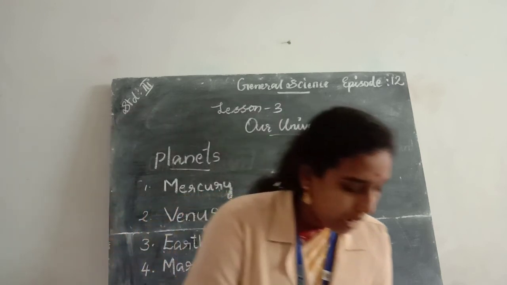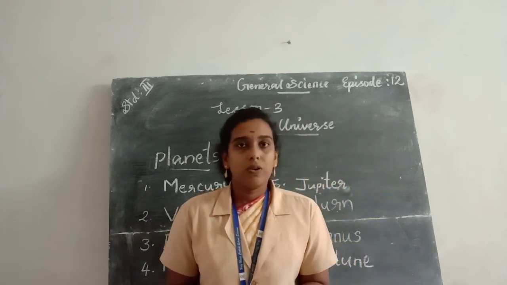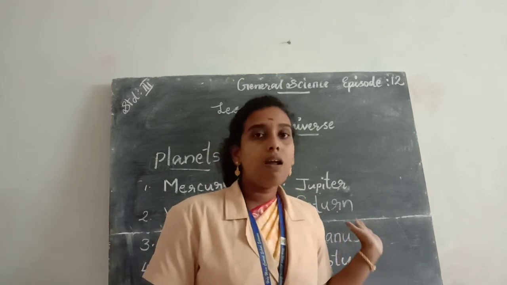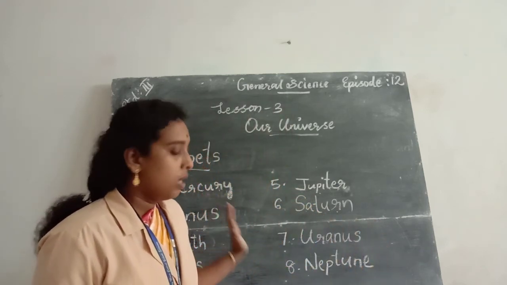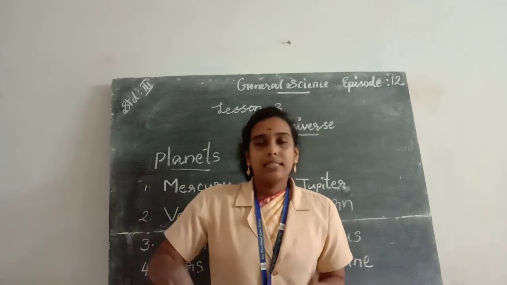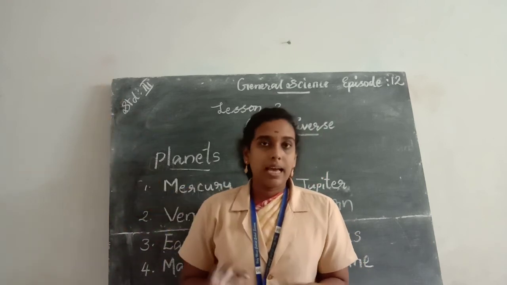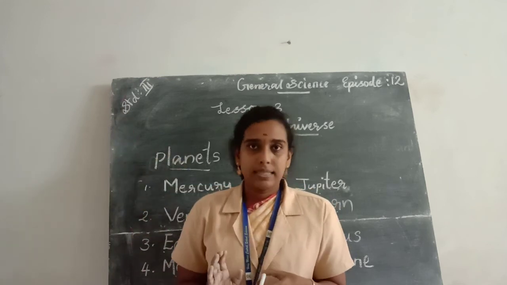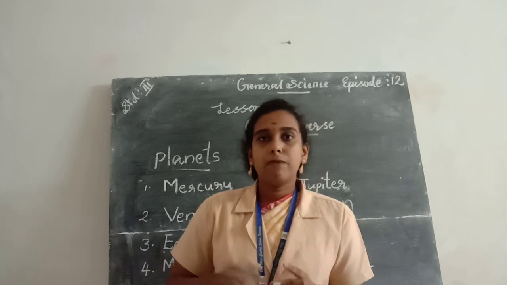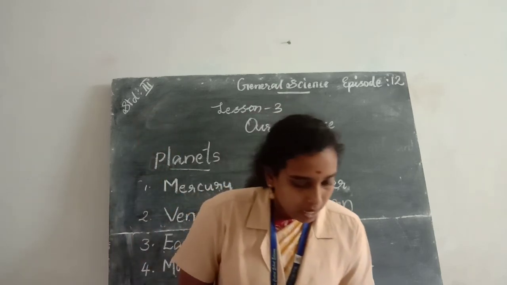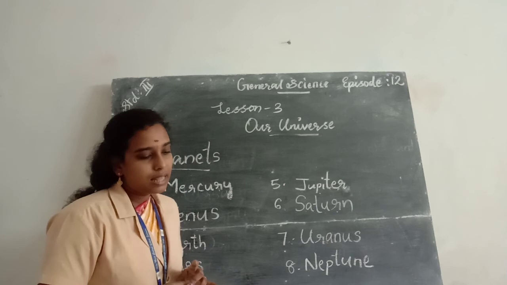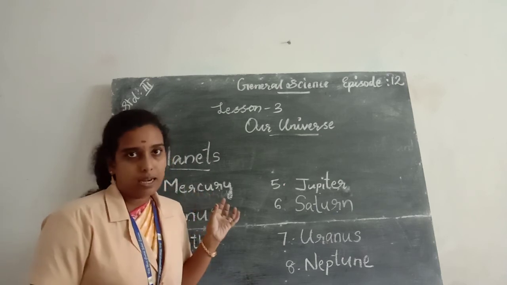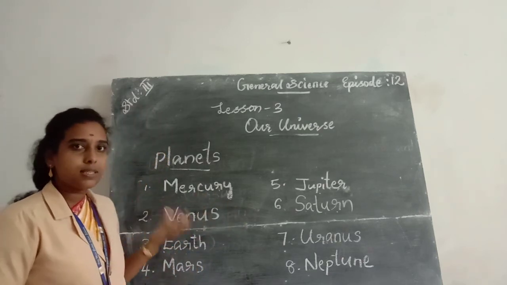Okay. Then planets do not have any light of their own. And the sun has its own light and heat. But the planets do not have any light of their own. They get the light from the sun. And Earth is our planet and the Earth gets light and heat from the sun. Like all the planets get light and heat from the sun. Then the planets reflect the light of the sun. That is why they glow. So these are the 8 planets in our solar system.